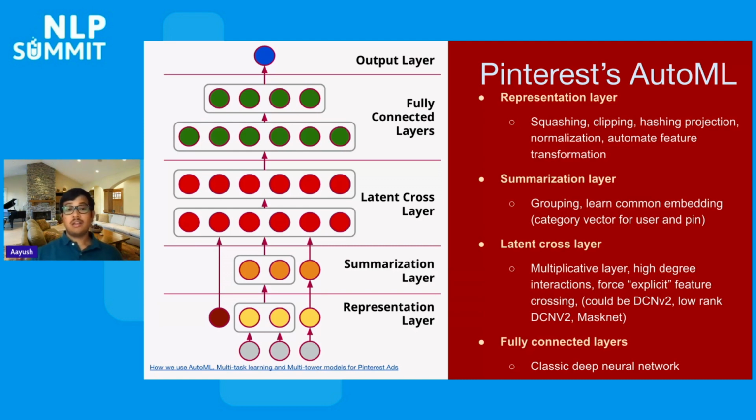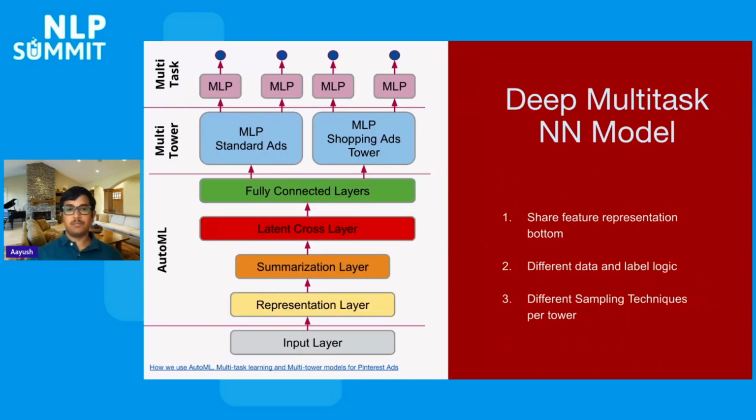The next layer that we have here is the latent cross layers. These are multiplicative layers with very high degree interactions which are forcing explicit feature crossing. This could be similar to any of the architectures in the industry like DCNV2, low-rank DCNV2s or MaskNets. These are then passed to fully connected, classic deep learning based neural networks. Now, this is a single-task model that I have shown before.